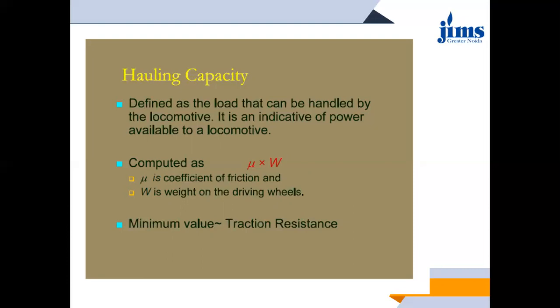Basically, you have to pull the load, you have to transport the train from one place to another, whether it is a goods train or a passenger train. So the load that can be handled by the locomotive is known as hauling capacity. This hauling capacity is computed as the product of mu, the coefficient of friction, and W, the weight on the driving wheel. The minimum value of hauling capacity is nearly equal to traction resistance.